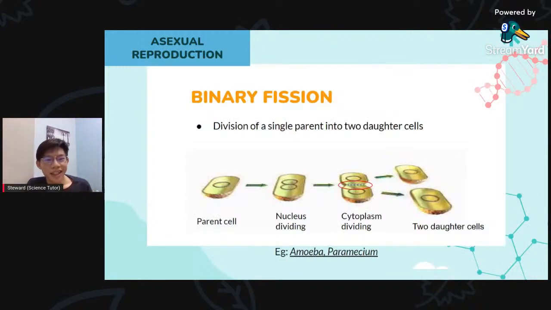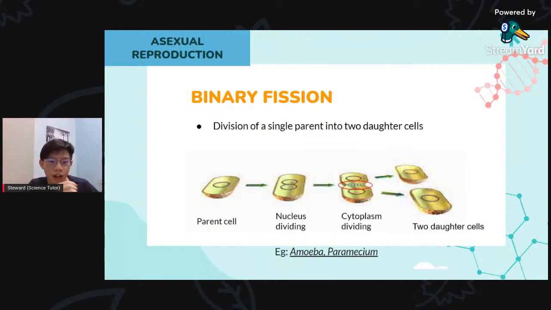Binary fission is the division of a single parent into two daughter cells. From a single parent, in the second step, the nucleus divides. The nucleus is like the main factory, like a mind. Just as our brain controls our whole body, the nucleus is the main core of the whole organism. It sends messages and controls all the movement and everything. It contains DNA.